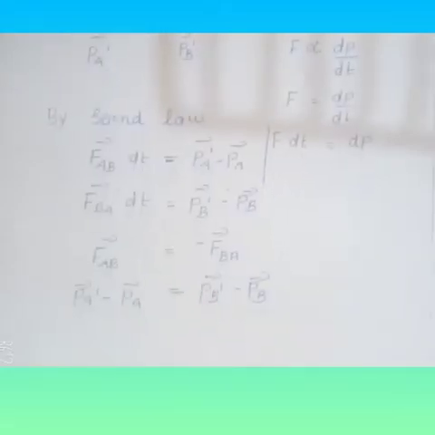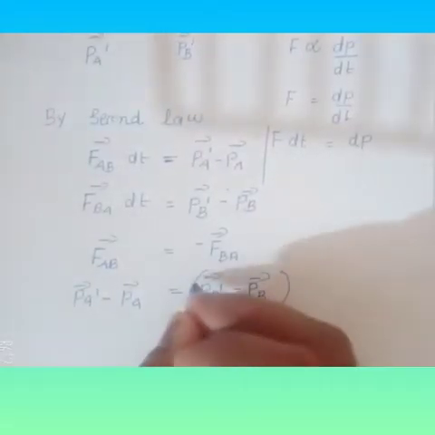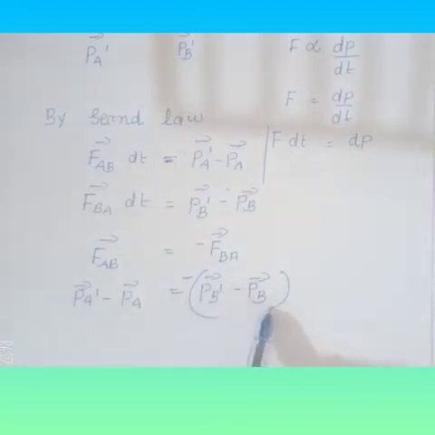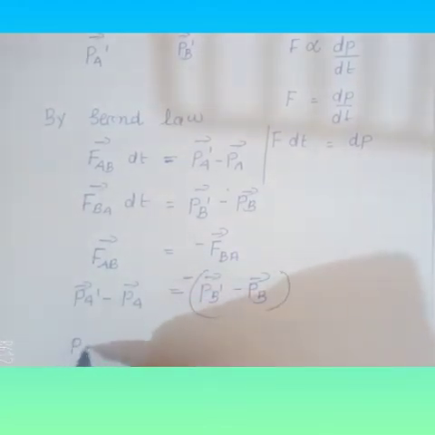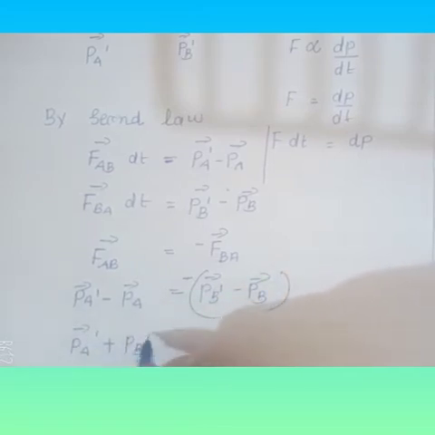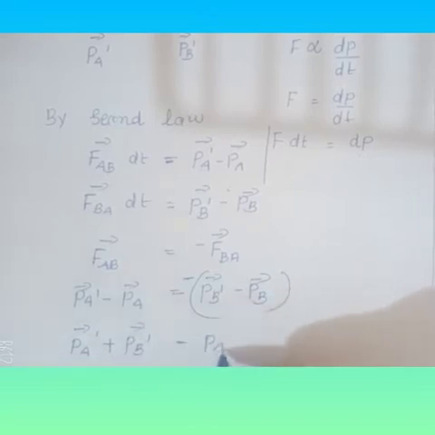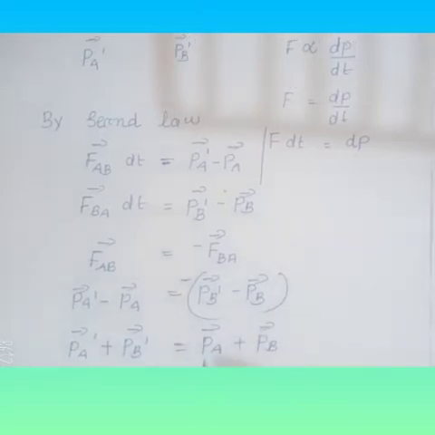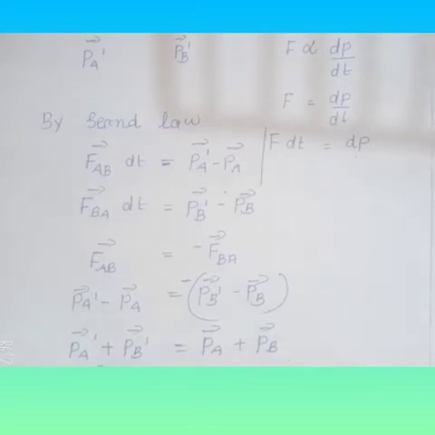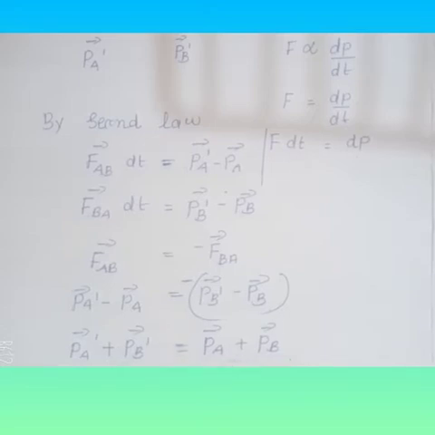Then you have to rearrange this equation, that is PA dash plus PB dash is equal to PA plus PB. That means this is the total momentum after collision, and this is the total momentum before collision. That means the total final momentum and initial momentum are conserved. So this shows that the momenta are conserved.